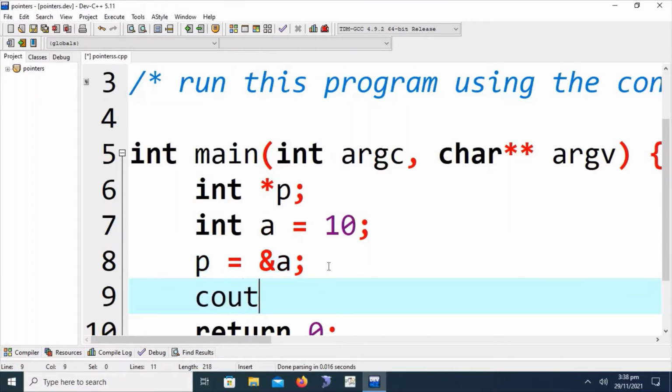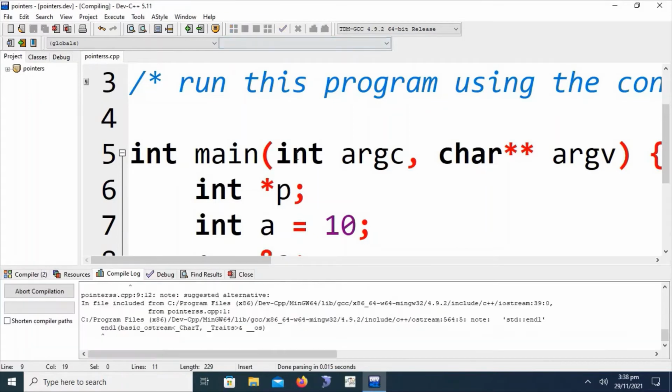We have to print the value of variable a using the pointer. This is the dereference or indirection operator, which will be used with the pointer p to print the value of the variable whose address is held by this particular pointer. Okay, now we are going to execute.